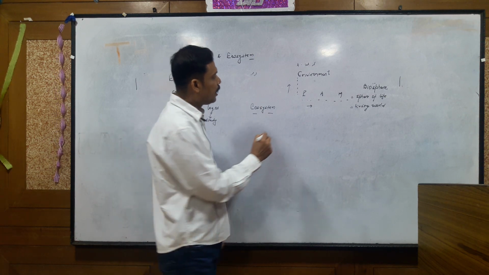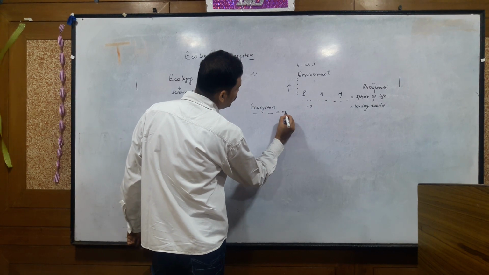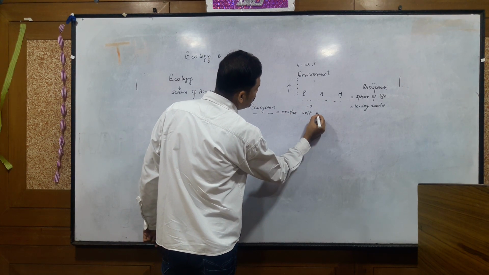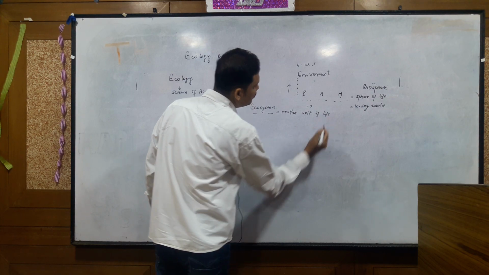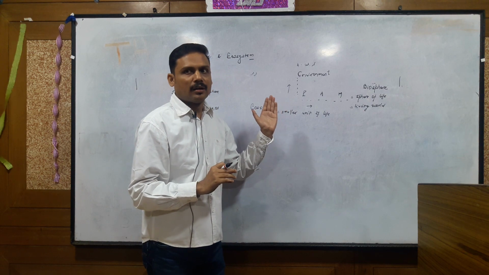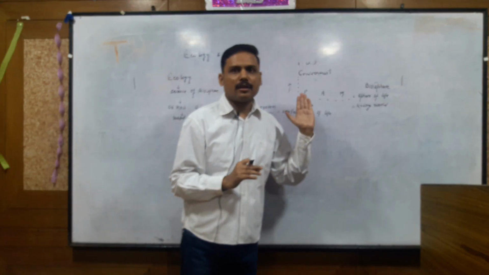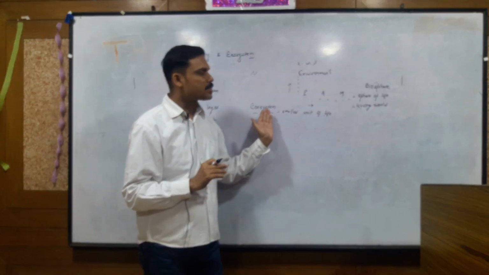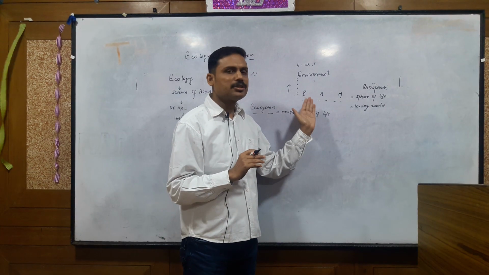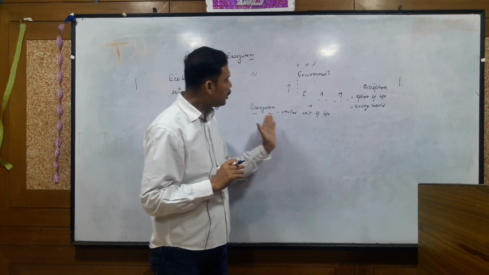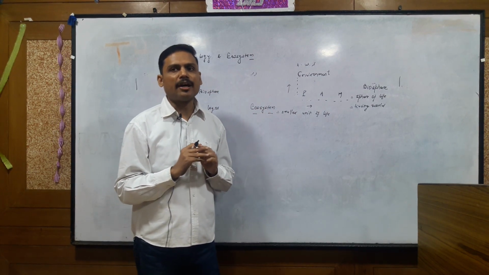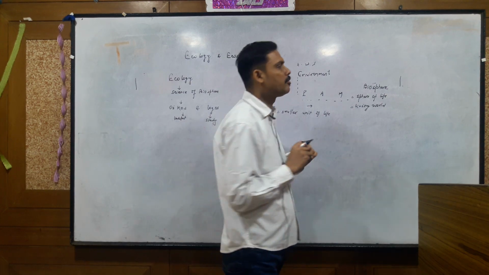So ecosystems are the smaller unit of life, and as ecosystems are the actual sites where these interactions occur, ecosystem is also known as the structural and functional unit of biosphere.